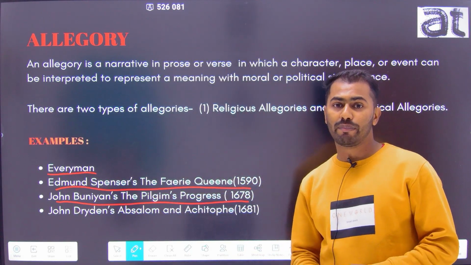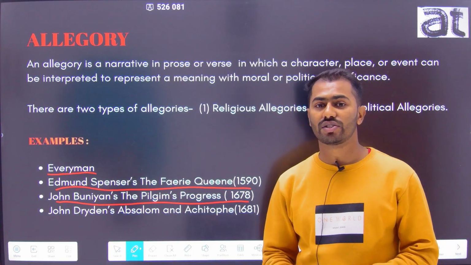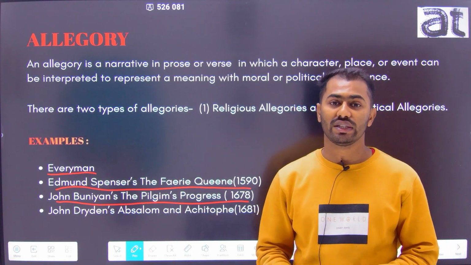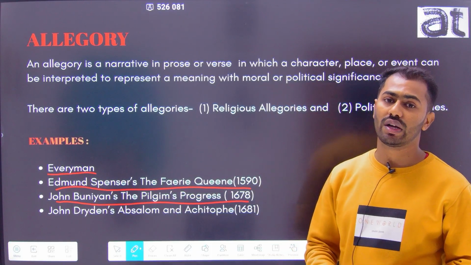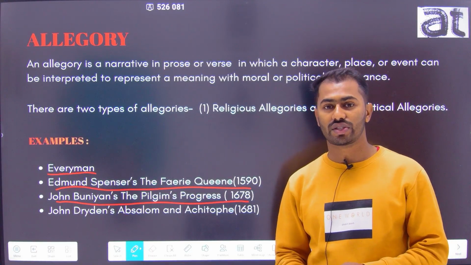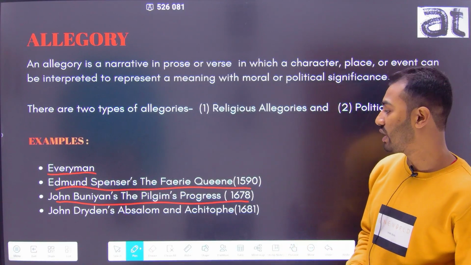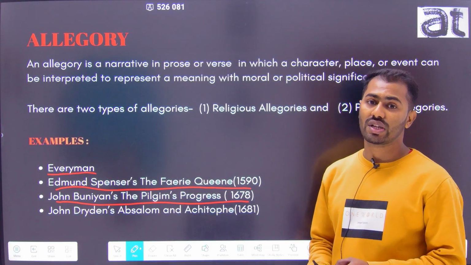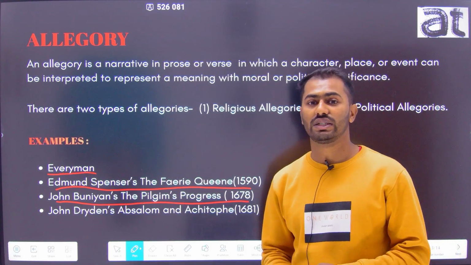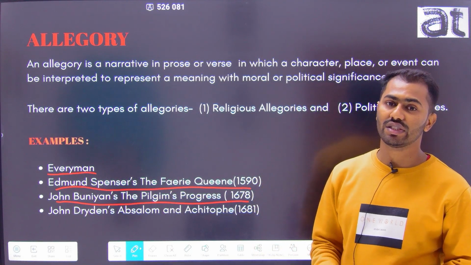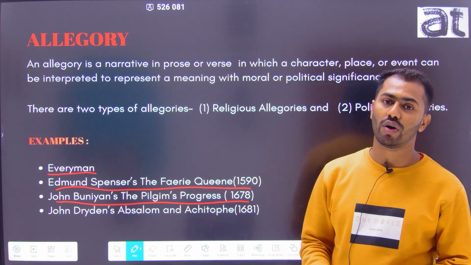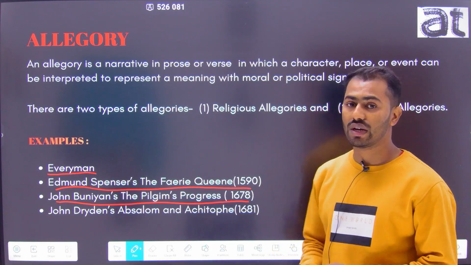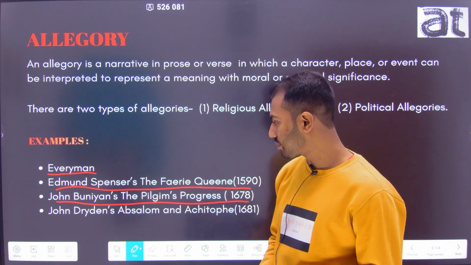John Bunyan's The Pilgrim's Progress, which was published in 1678, is an example of religious allegory in which, in order to escape the City of Destruction, Christian leaves the city and starts his journey towards the Celestial City. And on his way, he meets different characters like Faithful, Hopeful, Vanity Fair, and Giant Despair.